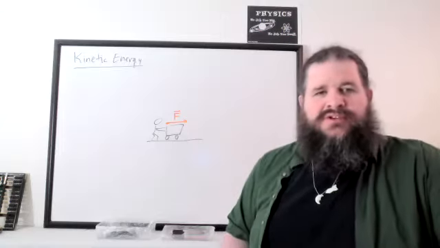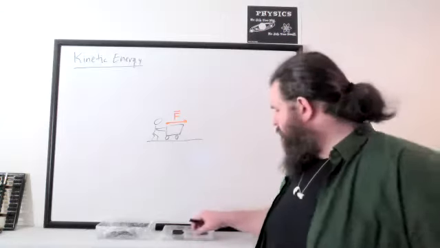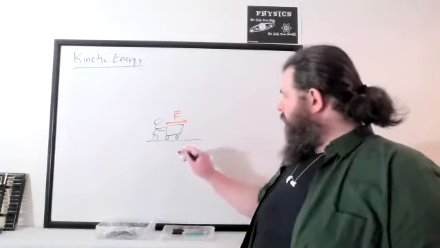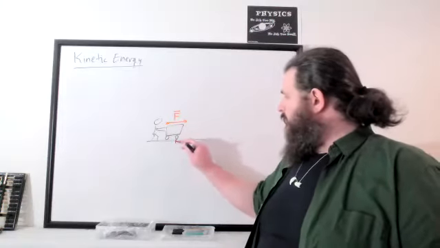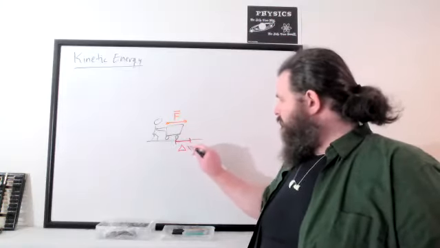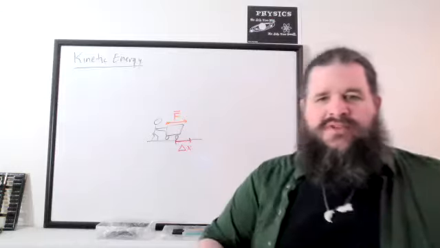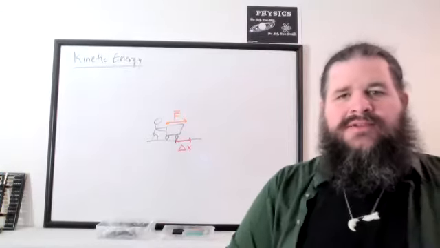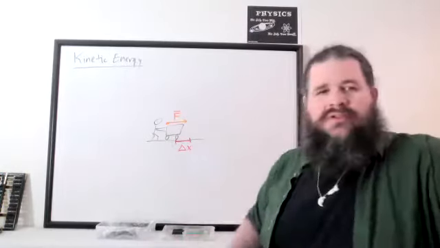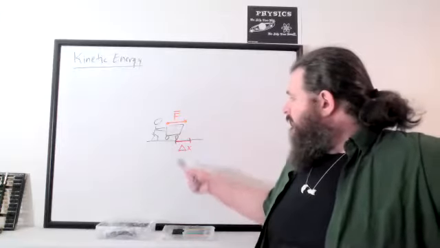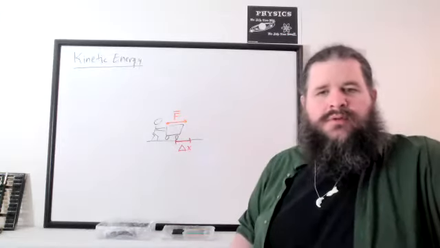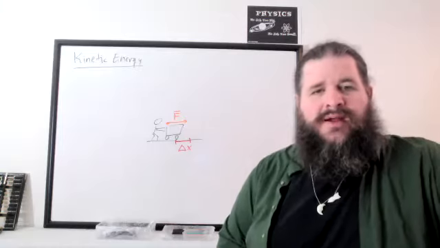And if you continue pushing, it gets faster and faster and faster. And you're applying a force as it moves some distance. Even if you just give it a little tap, it starts moving while you're applying the force. So that force you're applying times the distance traveled, what do we call that if you're applying a force to a moving object?